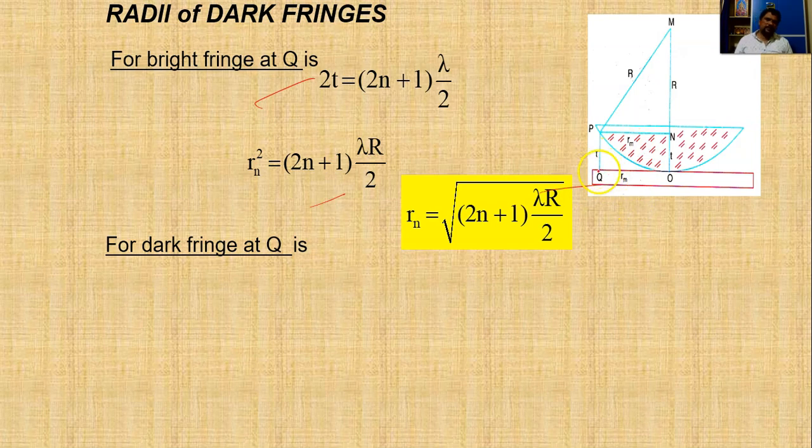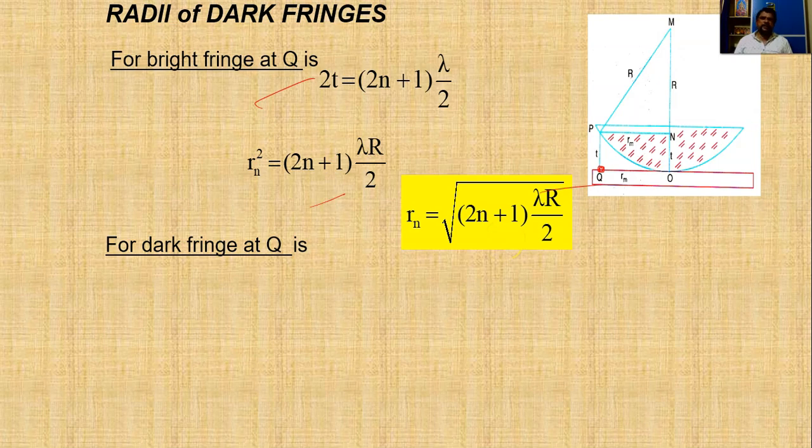We have taken a random point on the curved surface of this plano-convex lens. At that particular point, the air film thickness is T, and we are assuming that the radius of that particular Newton ring is Rn. So this is the point, and this is the reference point.